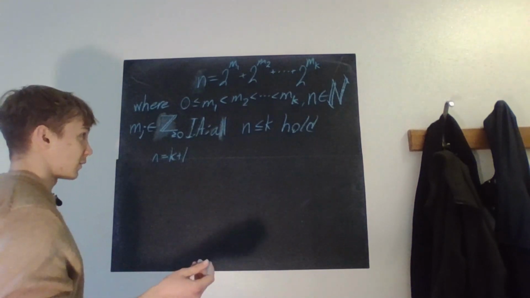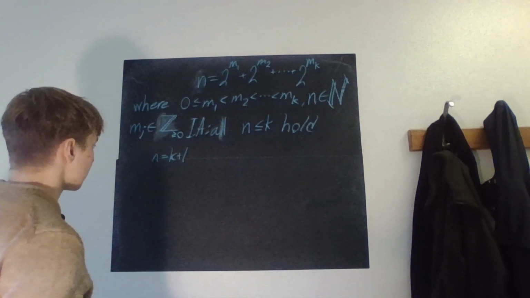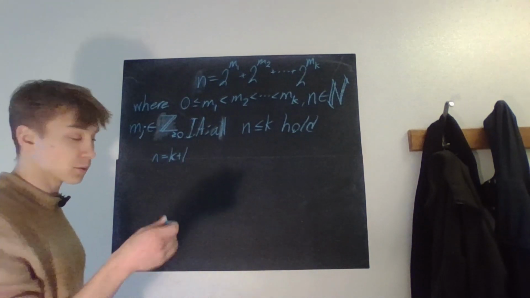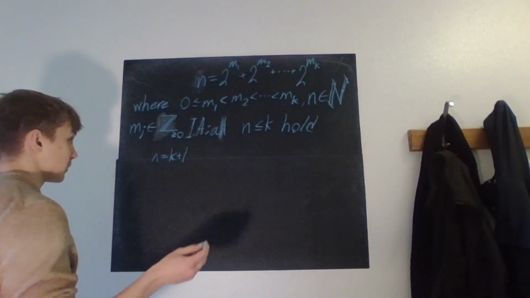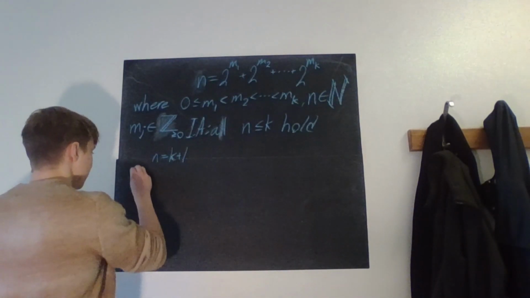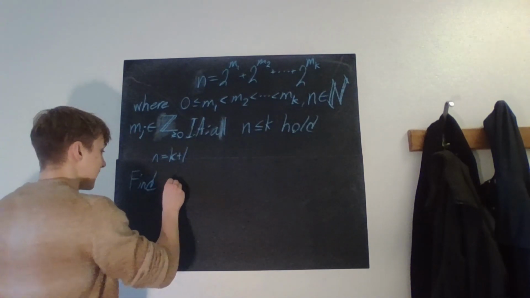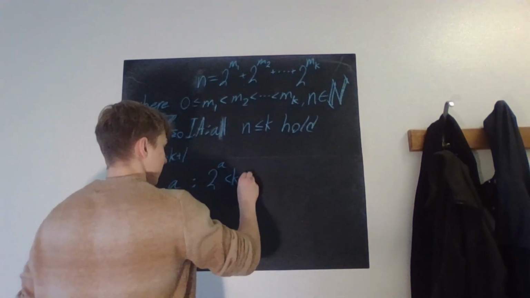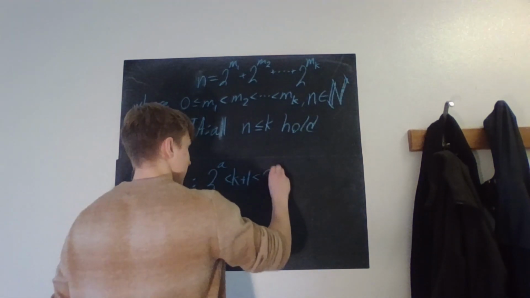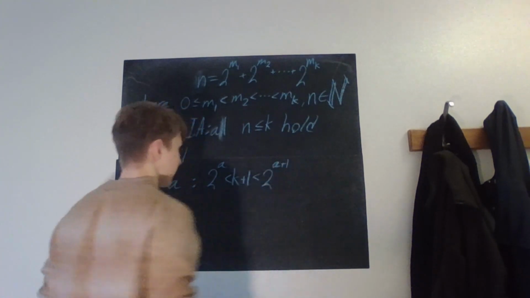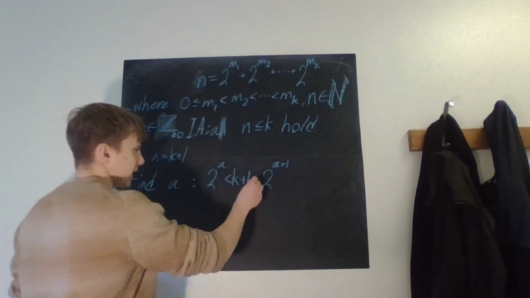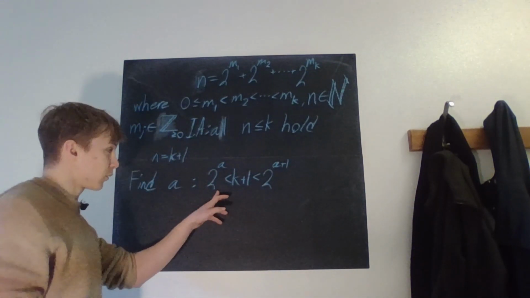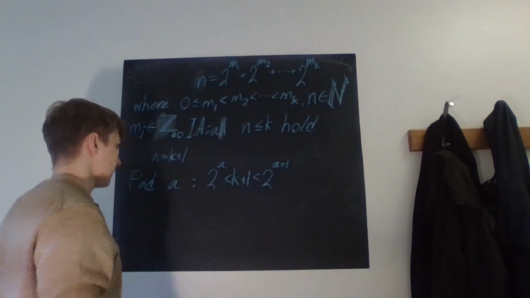Okay, so it's not a power of 2, but then we look at what is the largest power of 2 that is still less than k plus 1. So we find a such that 2 to the power of a is less than k plus 1, which is then less than 2 to the power of a plus 1. So if our k plus 1 was 7, then 2 to the a would obviously be 4, and then that would be 8. So therefore our a would be 2.